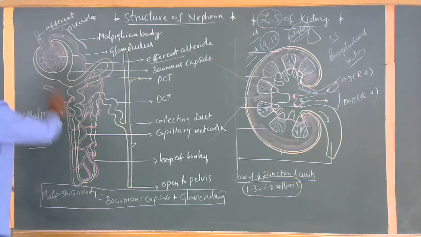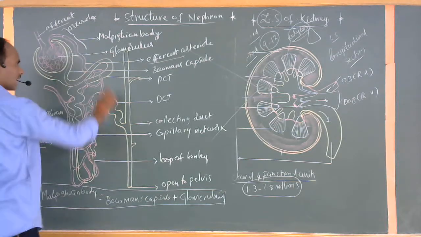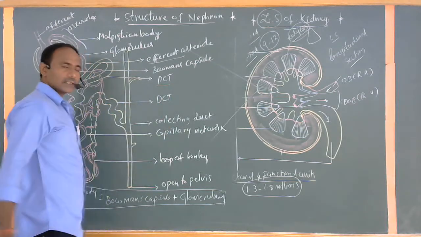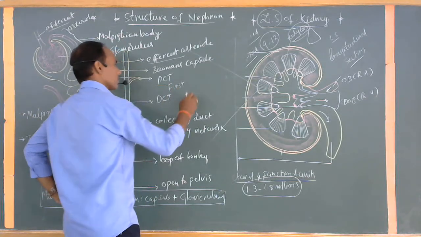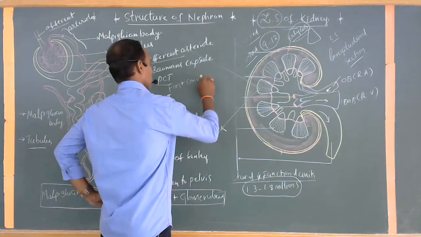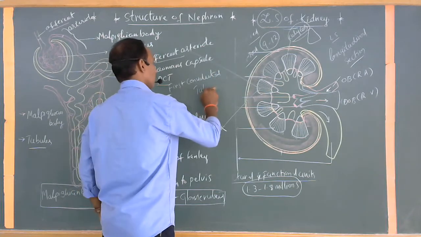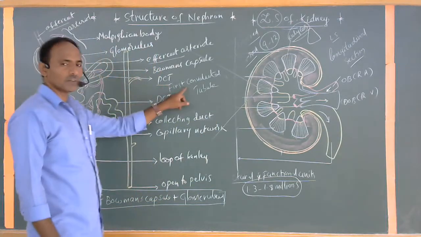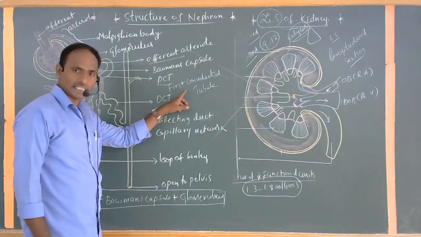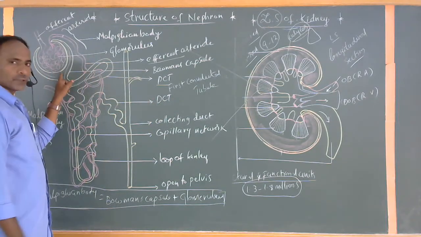Okay. So the Bowman's capsule opens into the next part, which is commonly called PCT. This is also commonly called the first convoluted tubule, or proximal convoluted tubule. This is present soon after the Bowman's capsule.